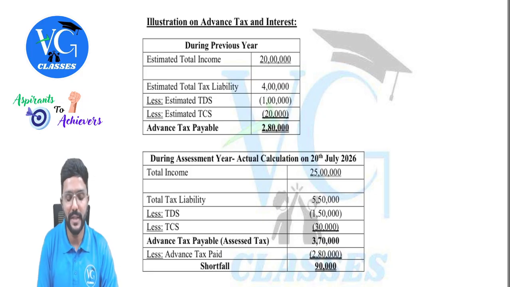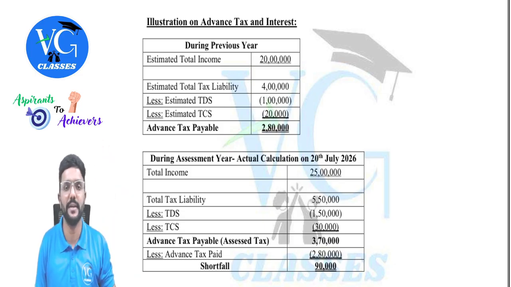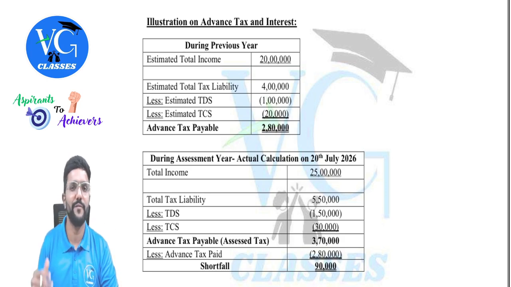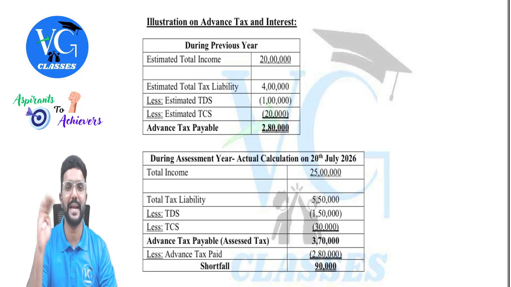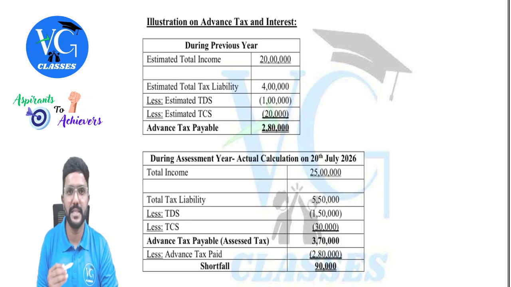And on that estimated total income, apply whatever tax rate is applicable to the assessee. It is as usual, whatever tax rates we already discussed in the tax rates chapter, guys. The same rates will be applicable. So if the assessee has any special income, first calculate tax on special income, then tax on normal income, and add up both. Clear? Yes. The rates will remain the same. But as it is an estimated figure, we call it the estimated total tax liability.